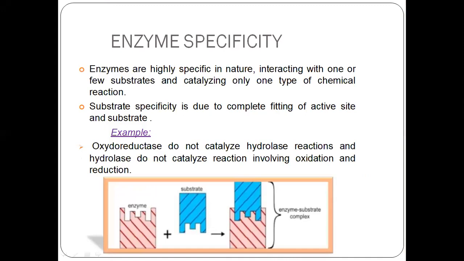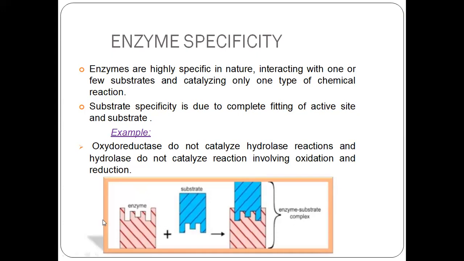They can bind with only one type of substrate, not more than one, so that they can catalyze only one type of reaction. For example, oxidoreductases can carry out only oxidoreductase reactions, but not hydrolase reactions. Similarly, a hydrolase enzyme can catalyze only hydrolase reactions, but not oxidation or reduction. So they are very specific in nature.